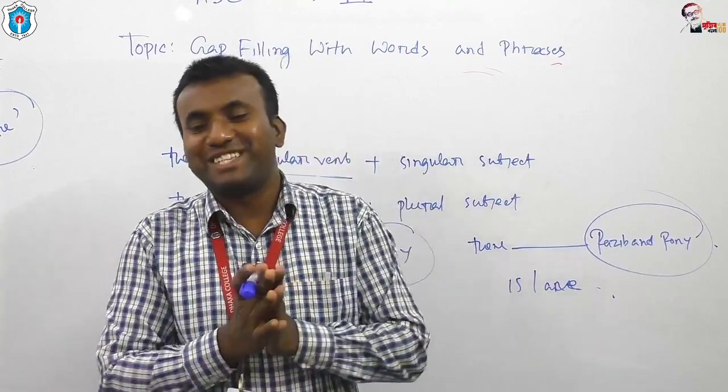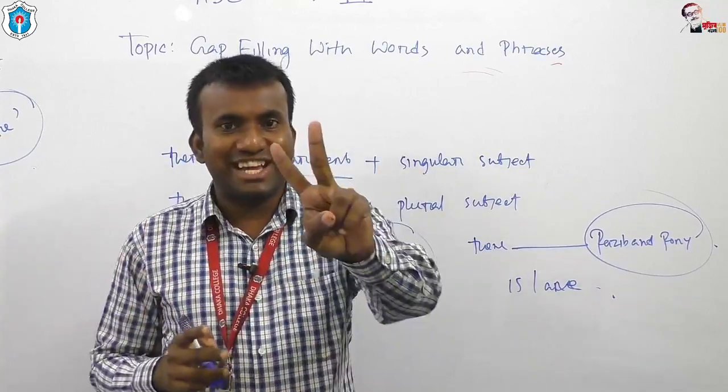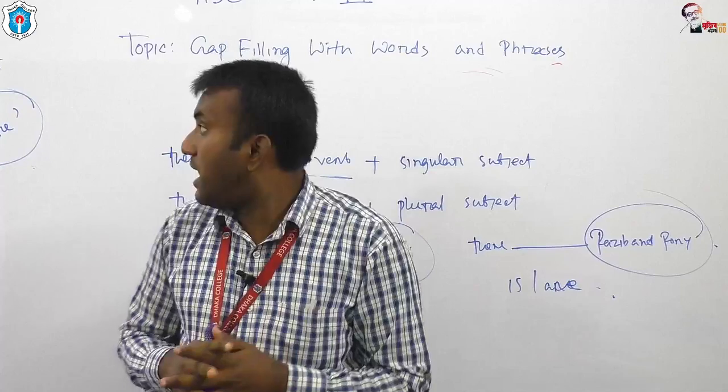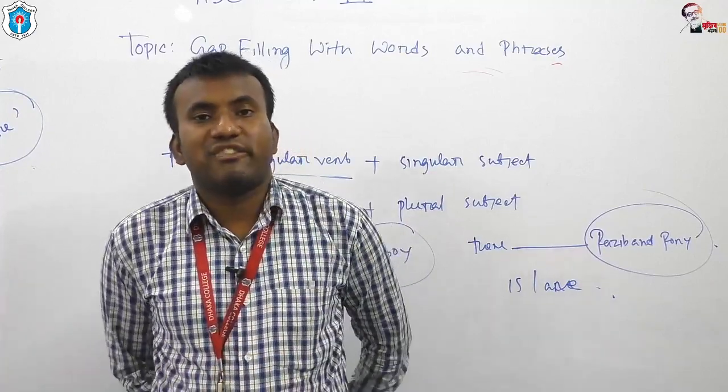So up to this part, within 2 classes I have completed 7 words and phrases.